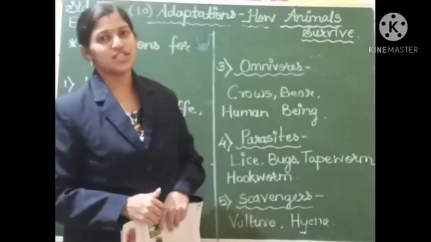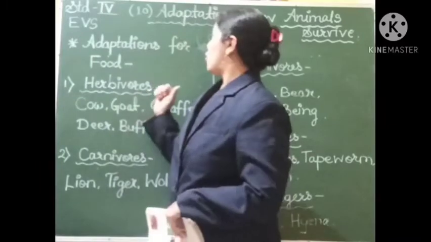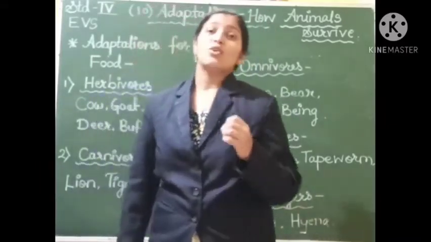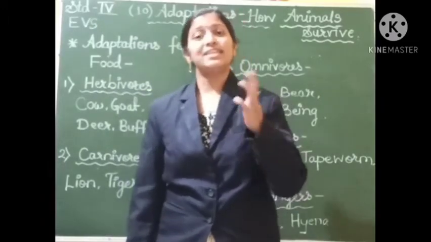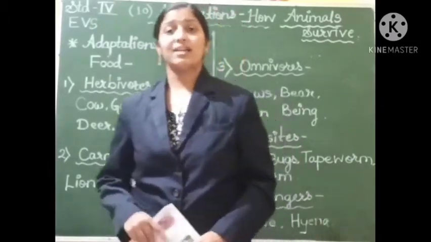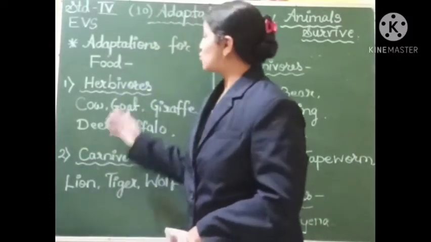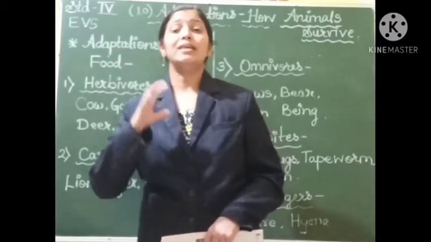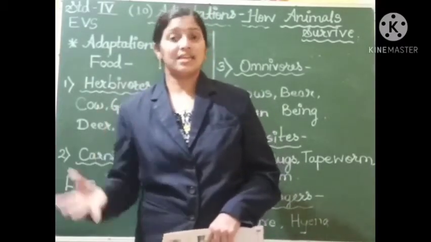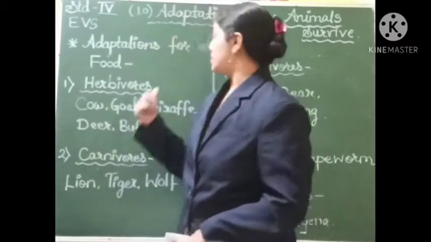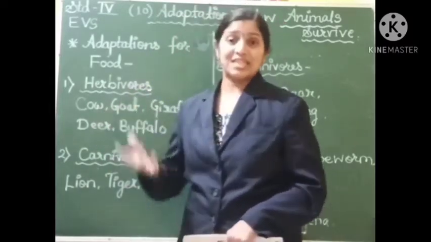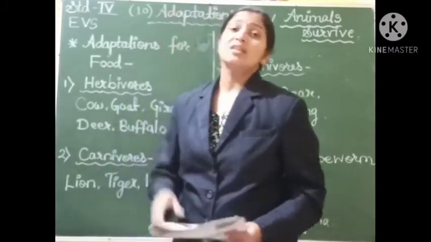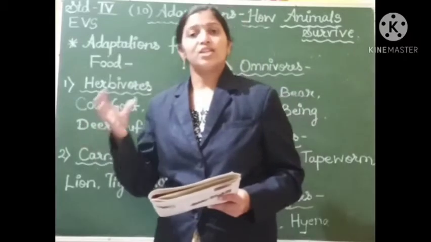The next adaptations are adaptations on the basis of food. The type of food that the animals eat, or they have adapted themselves for eating such type of food. So the groups are made on this basis also, and the first group is herbivores. Herbivores is a group of animals that eats only plants, leaves and grass. The animals like cow, goat, sheep, giraffe, deer, buffaloes. These animals eat grass, leaves and small plants.